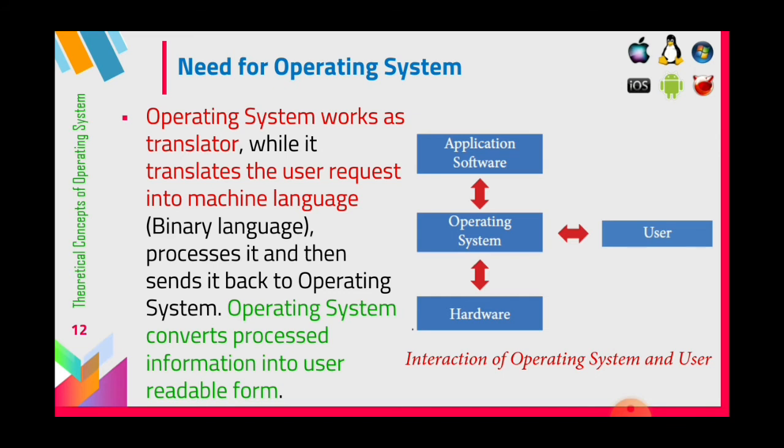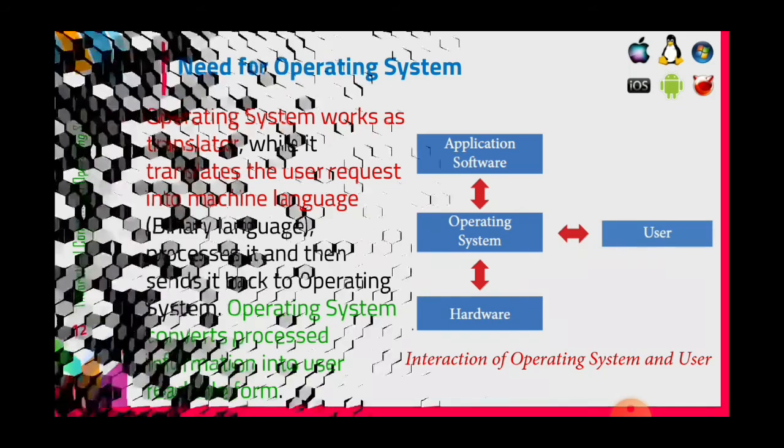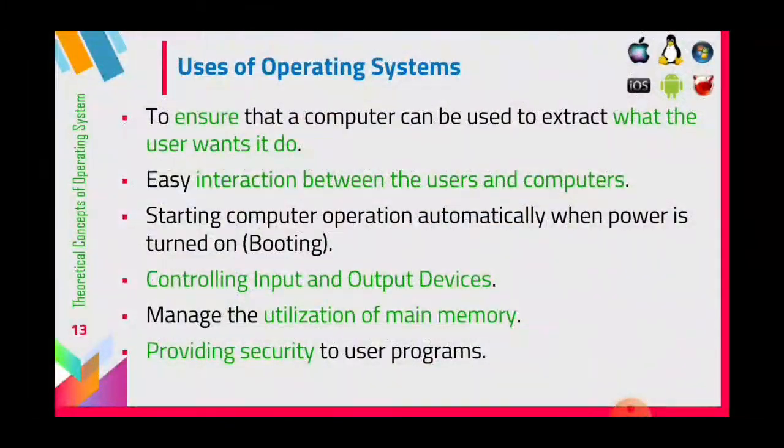Now you can see this flow chart. The application software gives the request to the operating system, and then the operating system interacts with the hardware. After the process is over, the operating system converts the messages into the user understandable format. The OS ensures that the computer can be used to do what the user wants it to do.